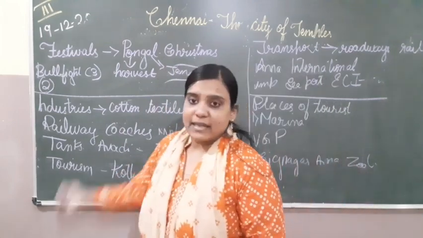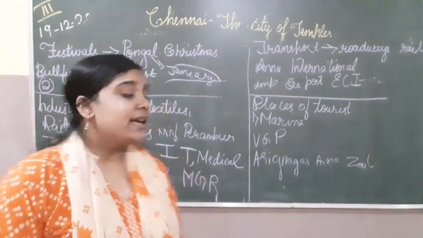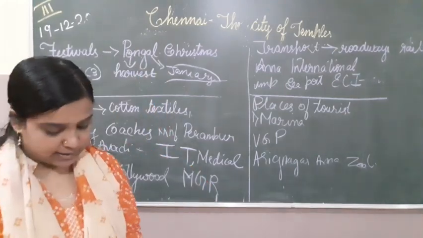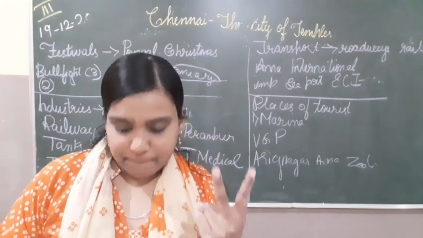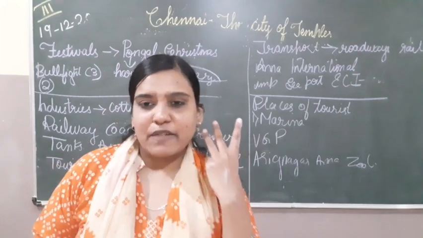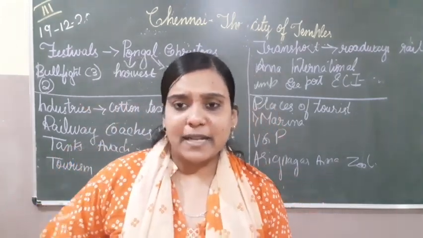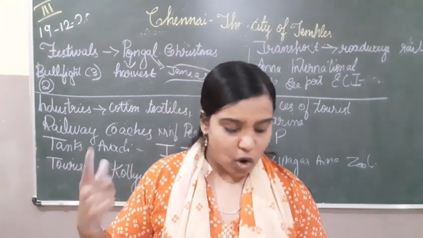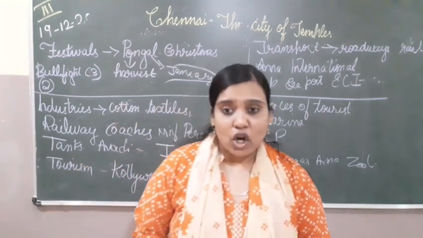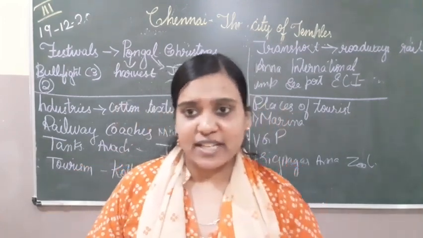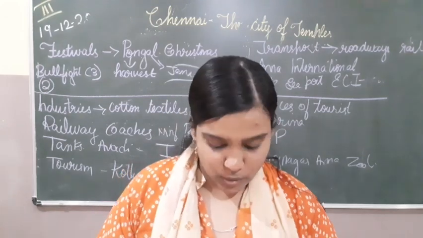Now, what are the industries we can see in Chennai? First of all, we have cotton industries over there. Chennai is famous for cotton textiles. Other important industries we have are automobile, paint, glass, and leather goods. Automobile means big companies like Hyundai, Ford, BMW, Nissan and Daimler. These are the automobile companies located in Chennai. They are production units, which means they make their production over there.